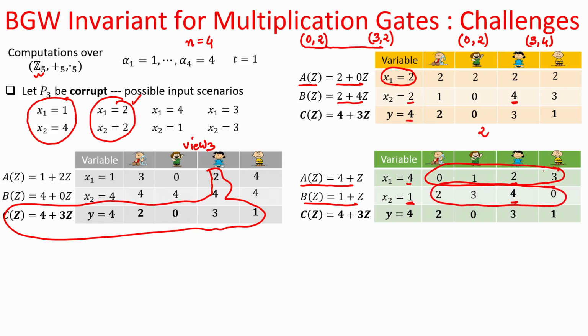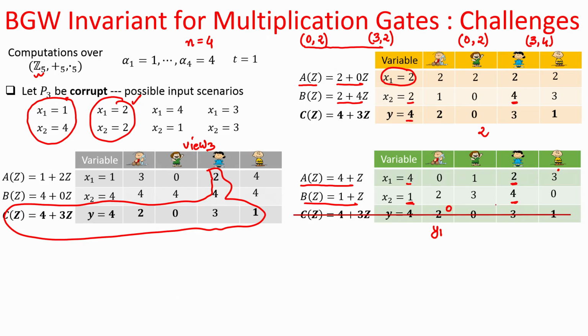But if this would have been the case, then it can't be possible that P1, after multiplying its shares of x1 and x2, would have obtained y1 equal to 2. That is not possible, because his share of x1 would have been 0, his share of x2 would have been 2, and 0 times 2 should have given 0. That means, if this execution had been done, then P1 should have broadcasted 0 instead of 2 as its share.